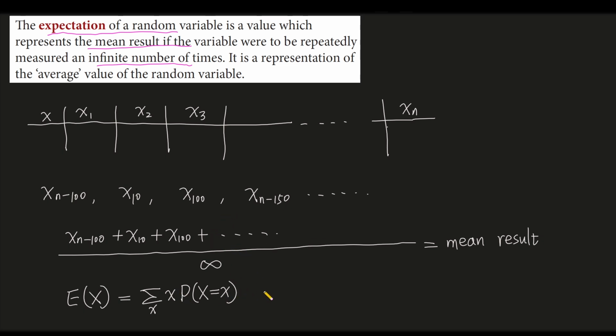If we open the sigma, we get x1 multiplied by the probability that the random variable equals x1, plus x2 multiplied by the probability that the random variable equals x2, plus and so on until plus xn multiplied by the probability that the random variable equals xn.